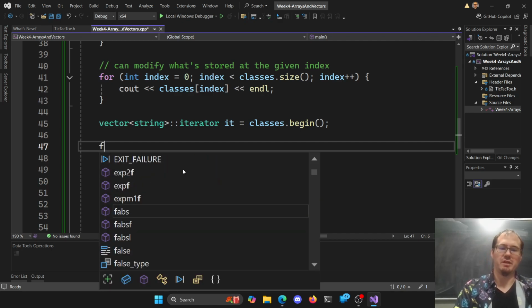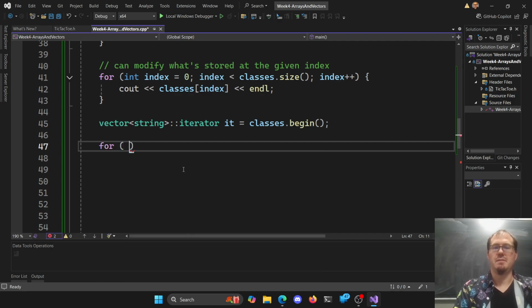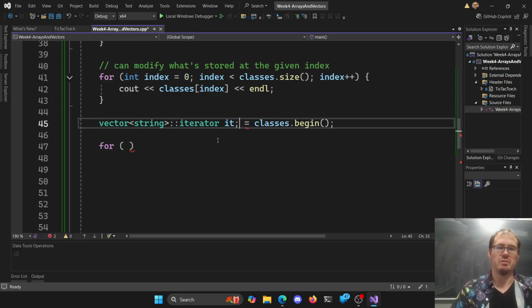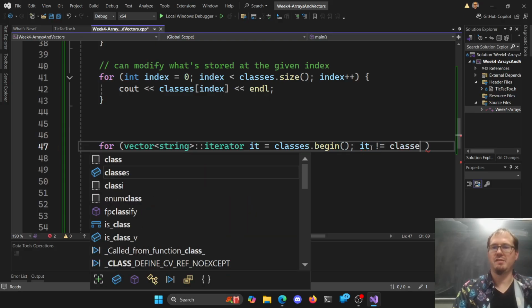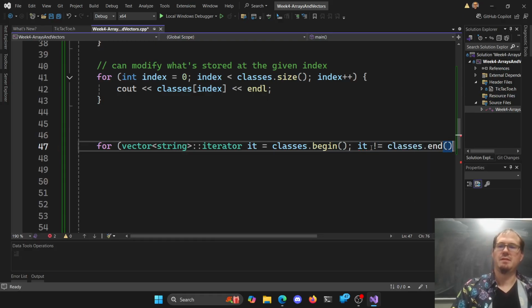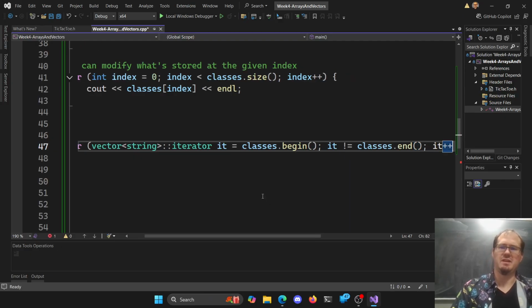And then I can loop through. I can say for, usually we put that in here, I guess, right? So let's do it this way and put it in my for loop. My iterator starts at the beginning here, while my iterator is not equal to my classes.end. As long as it's not the end, I want to take my iterator, I think it's plus plus.